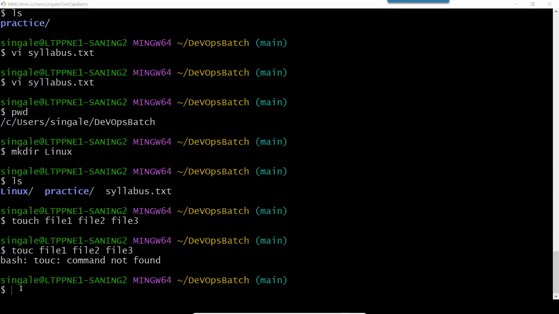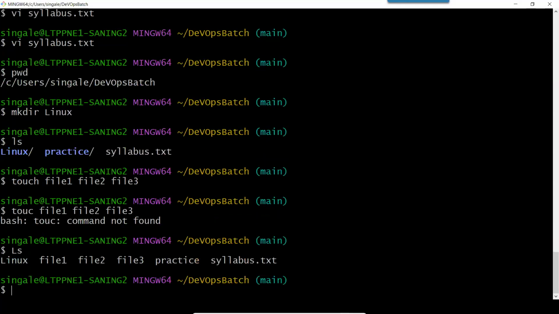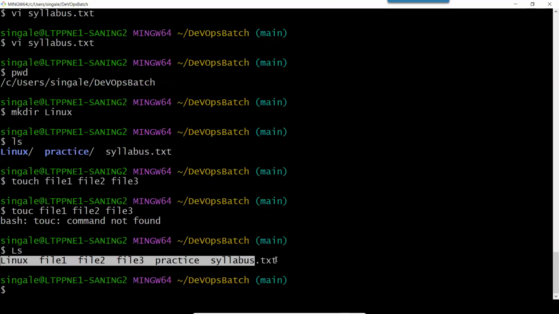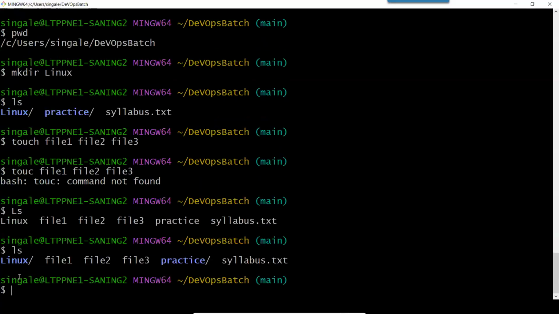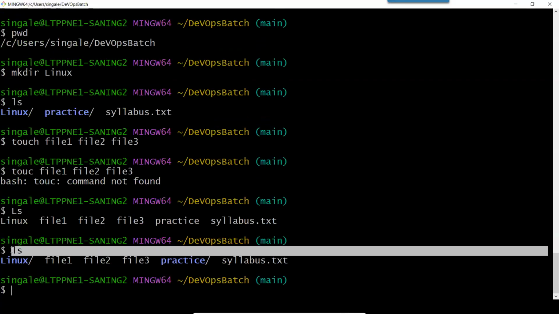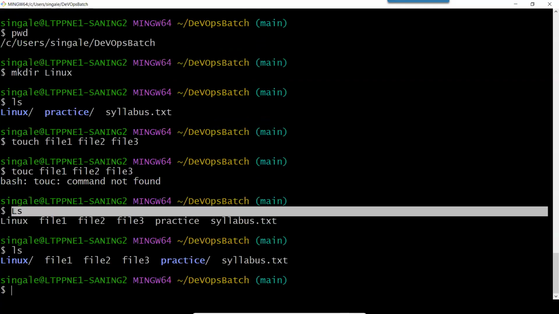Okay. So now here Gnaneshwar has given ls, both small letters. And Shital has given the answer as a capital L and small s. So let's check if we can use capital L and small s. So you can see it is showing these results. file1, file2, file3, practice. But you can see it is showing in a different way. And if I type small ls, it is showing in a different way. So always remember, Linux is case sensitive. So small ls has a different meaning and capital LS has a different meaning.